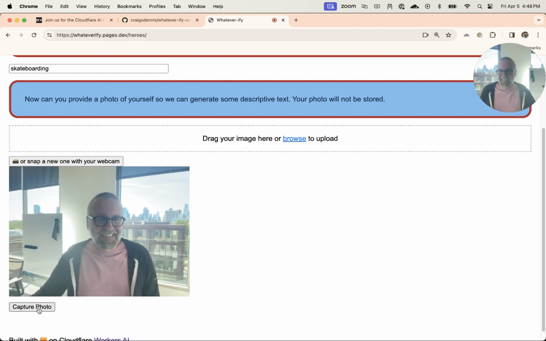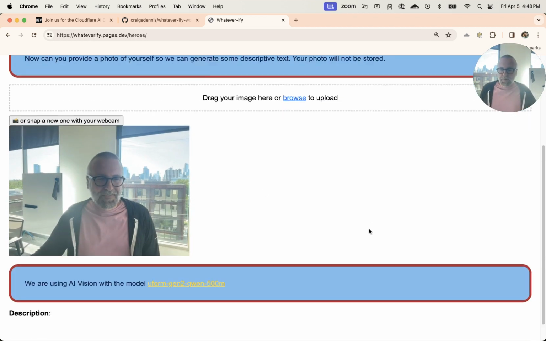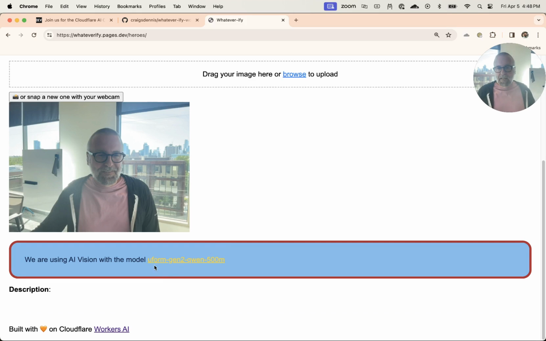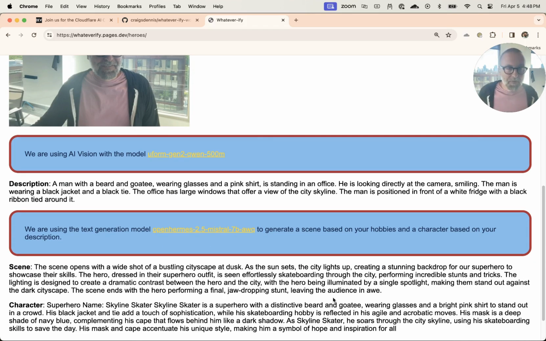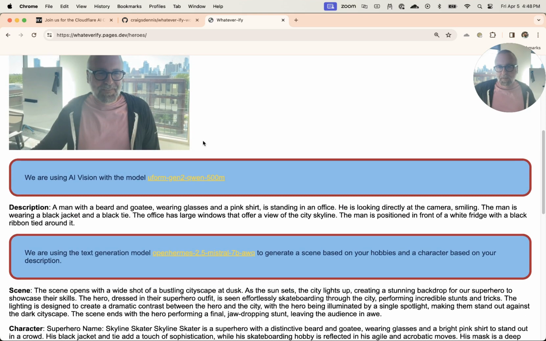I'm going to capture this photo. What it's going to do now is go to this vision model, this UForm model here, and we're generating a scene and character. It's moving so fast. That's kind of the point. Workers AI is very fast. So: a man with a beard and a goatee, wearing glasses and a pink shirt, standing in an office, smiling at the camera. I guess I was smiling. Wearing a black jacket and a black tie. Not true. There's still a little bit of hallucination. There's a city skyline.